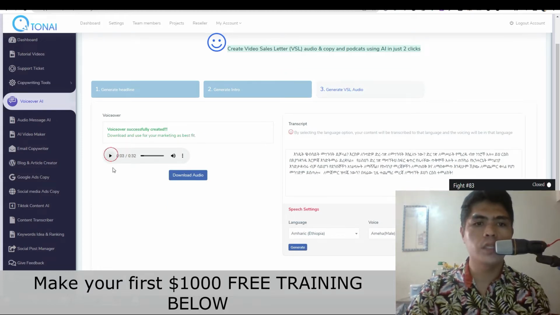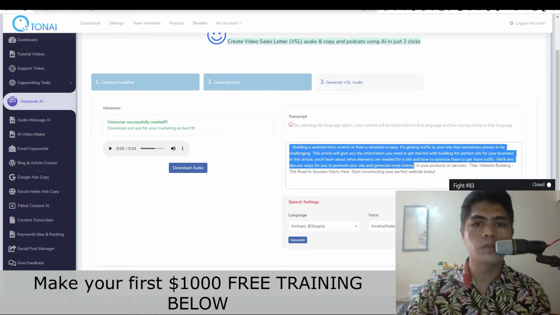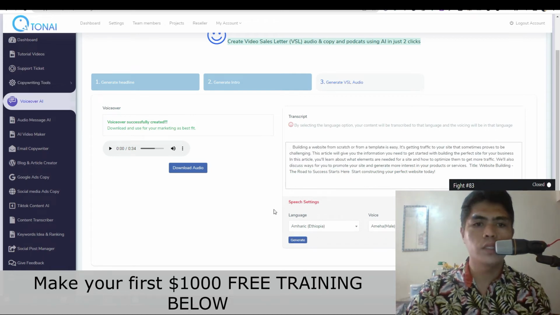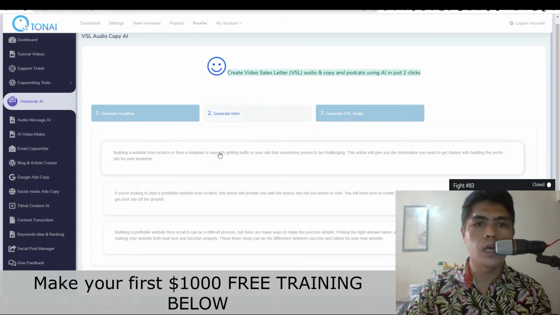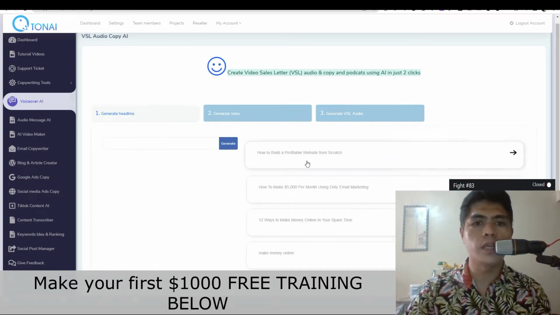right here. So as you can see, the voiceover is generated. Now you can download this audio by clicking on this download right here. So you can also customize this one, and then you generate this, and then you download this audio right here, and you can preview your audio right here. So you have this done for you VSL audio, and you have this intro right here, and you have this headline right here, right? So it's a really powerful software, right? So that's how you can generate voiceover, and you can customize everything.